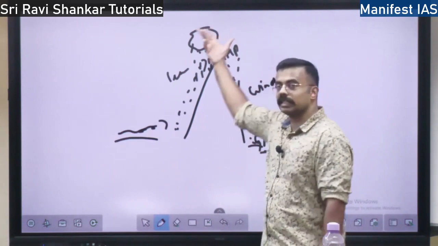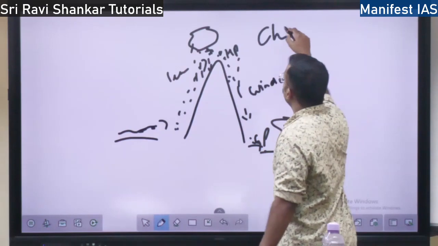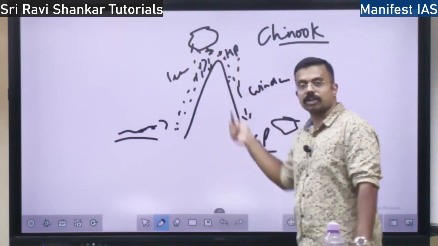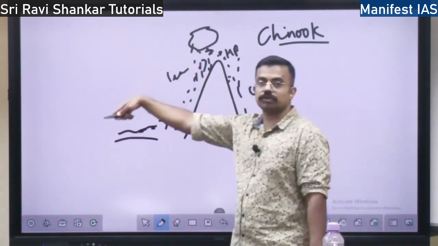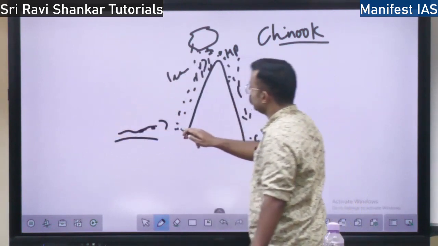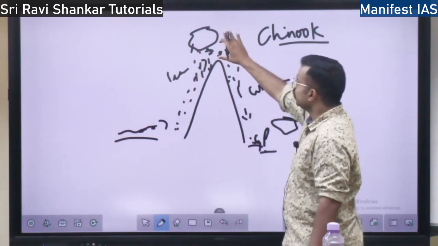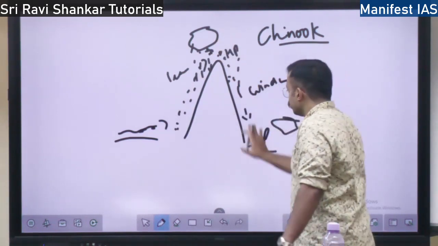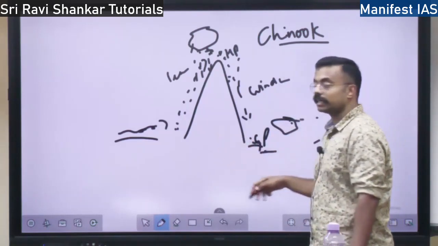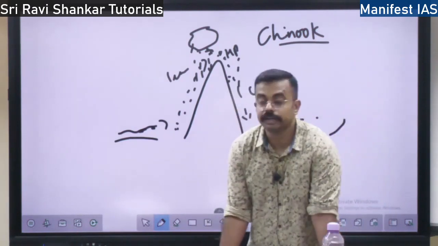This is actually important in the North American region. In the North American region, there is one wind called Chinook. This Chinook comes down from the Rocky Mountains, on the western coast of America. From the Pacific Ocean, it rises up the Rocky Mountains. The rainfall will fall on that side. Here it will be dry, and by the time it gets down, it will get warmer. North America is full of snow at that time, and the Chinook will melt all the snow in North America. So this is the wind called Chinook.